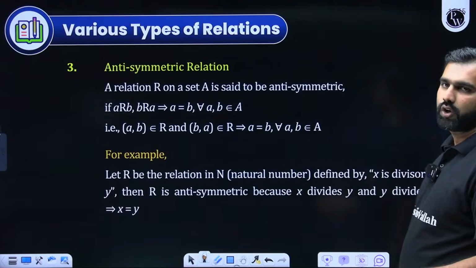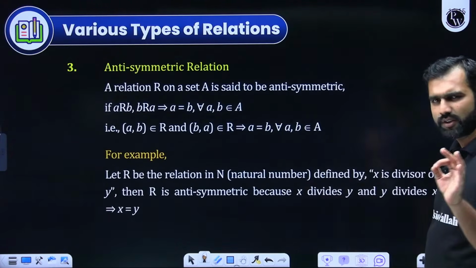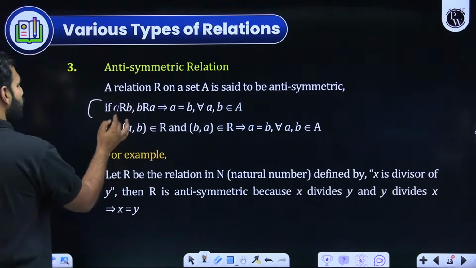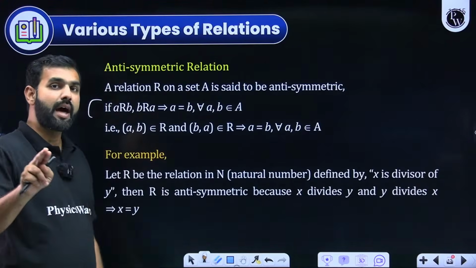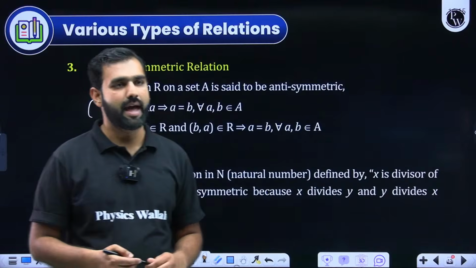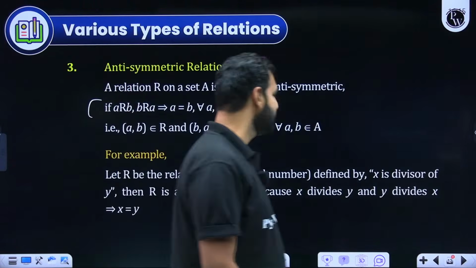Now here, we talk about the anti-symmetric relation as well. The slight difference is that if you have A to B and B to A, that should happen only when A and B are the same. Otherwise, it should not happen. Everybody with me on this? Did you all get that?